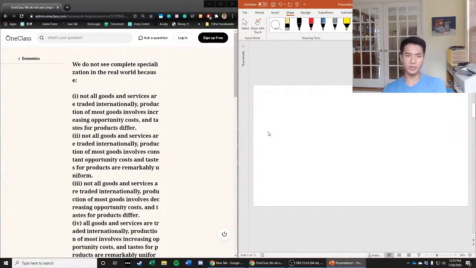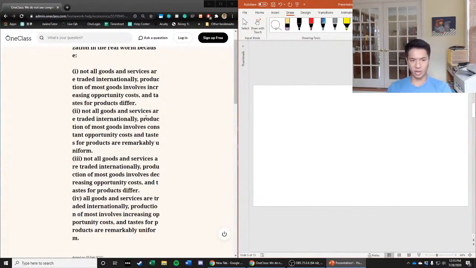The next question says, we do not see complete specialization in the real world because: 1, not all goods and services are traded internationally, production of most goods involves increasing opportunity costs, and tastes for products differ. 2, not all goods and services are traded internationally, production of most goods involves constant opportunity costs, and tastes for products are remarkably uniform. 3, not all goods and services are traded internationally, production of most goods involves decreasing opportunity costs, and tastes for products differ. 4, all goods and services are traded internationally, production of most goods involves increasing opportunity costs, and tastes for products are remarkably uniform, right?